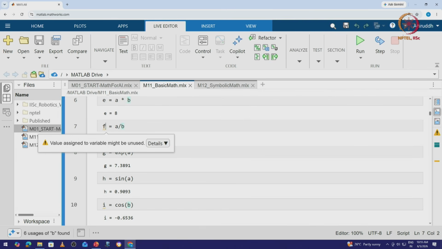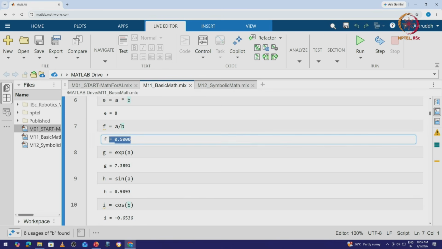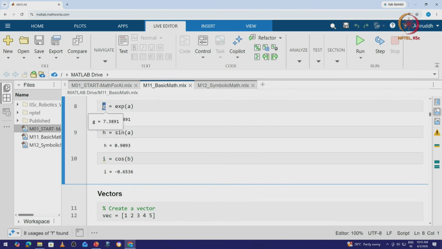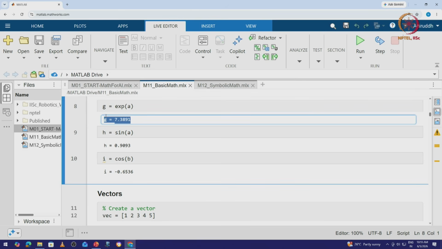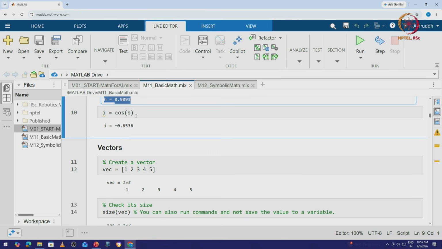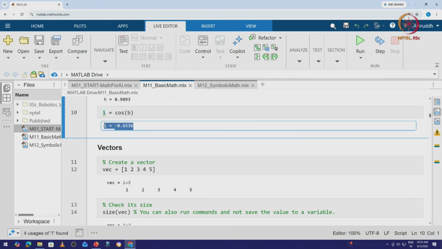If we define f as the division operation of a divided by b, we get the value of f as 0.5. If we define a variable g as an exponential of a, it is essentially the exponential at the rate of a, which gives us a value of 7.38. If we write h as sine of a, we get a value of 0.90. And lastly, we can define the same thing for a cosine function, and we get the value of i as cos of b.